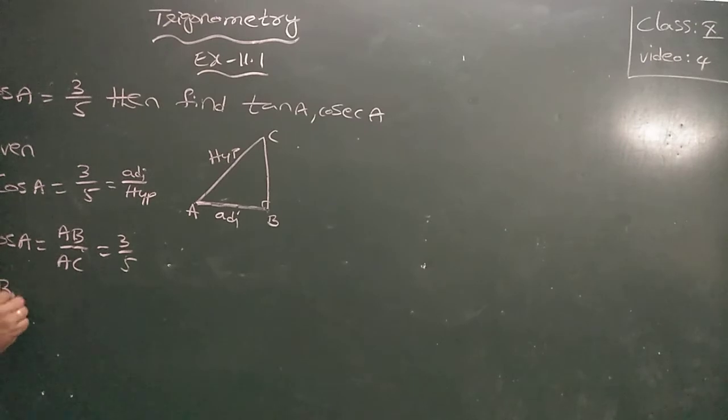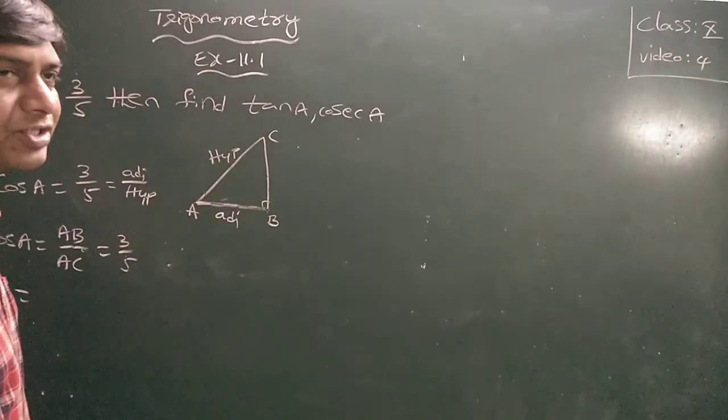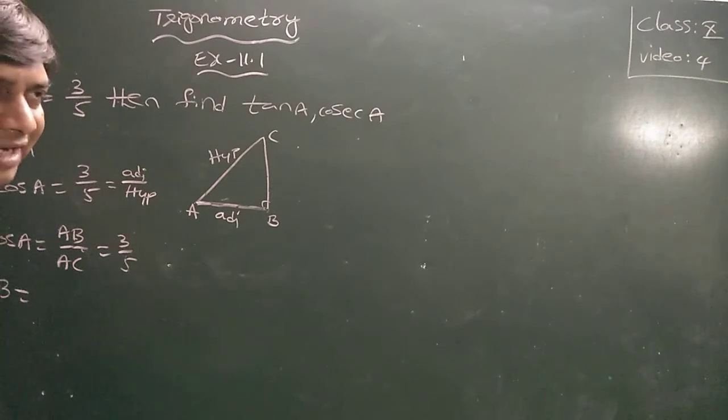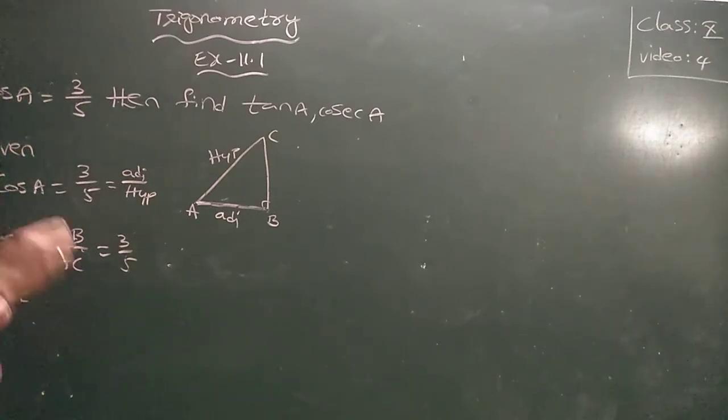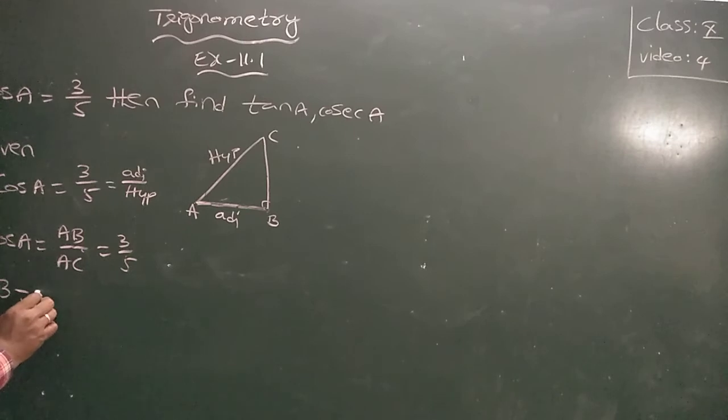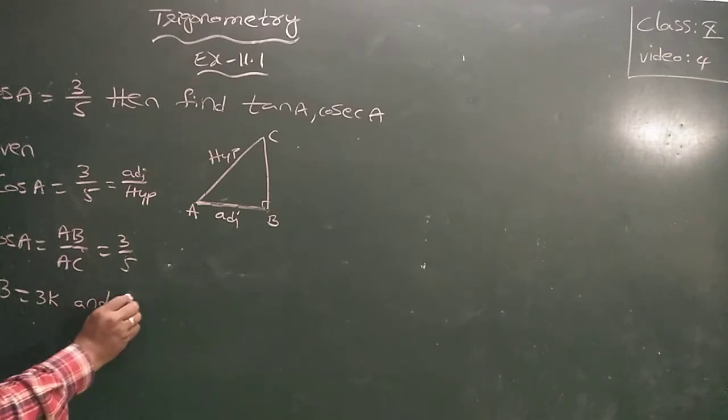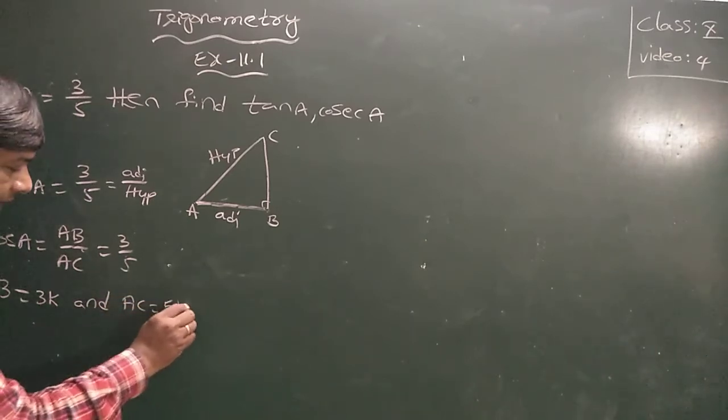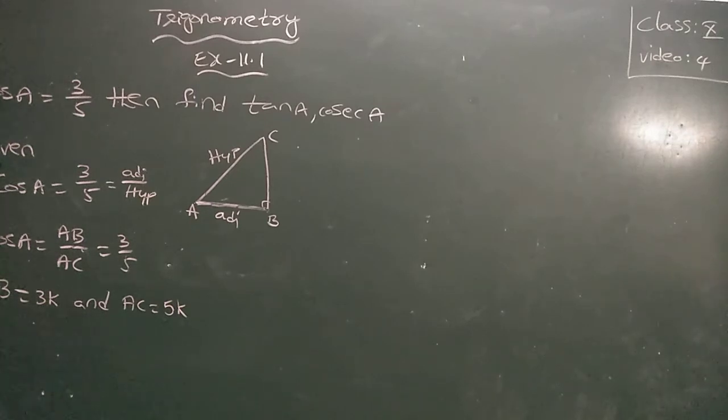Here, when you convert ratios into values, you need to multiply by a constant value. Why do we multiply by a constant value? Because the ratio is the smallest value after reducing the common factor of both the numerator and denominator. So AB is equal to 3k, some constant k we are multiplying, and AC is equal to 5k. When you convert ratios into values, you multiply by a common factor k.